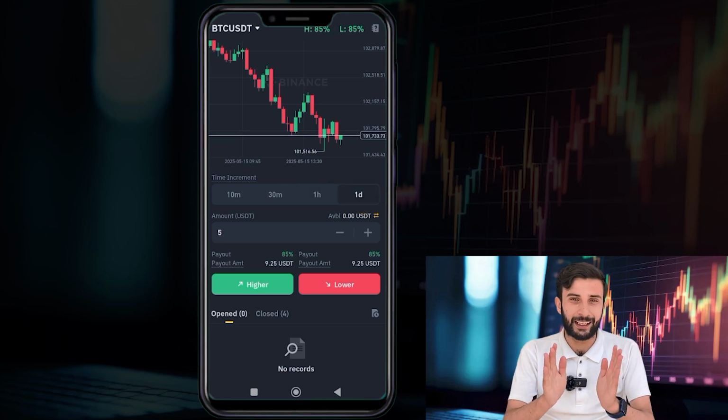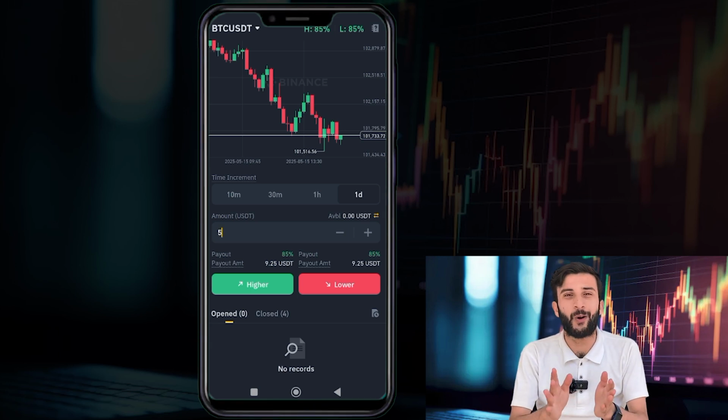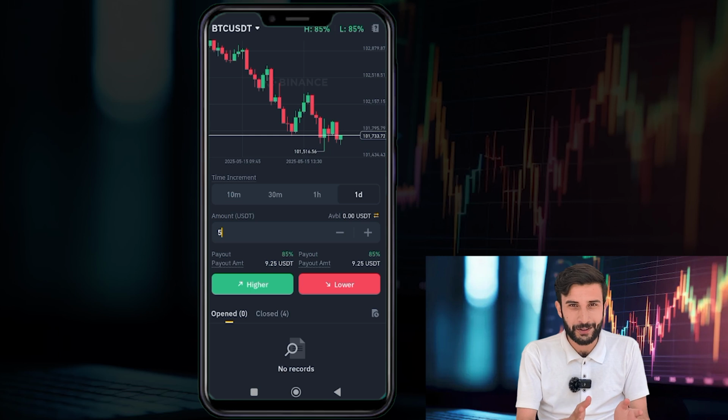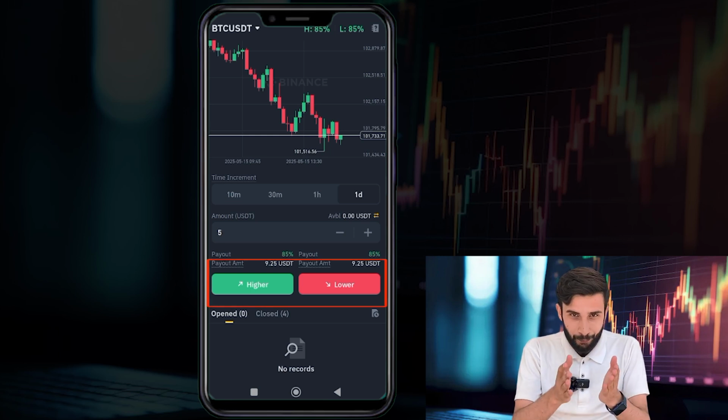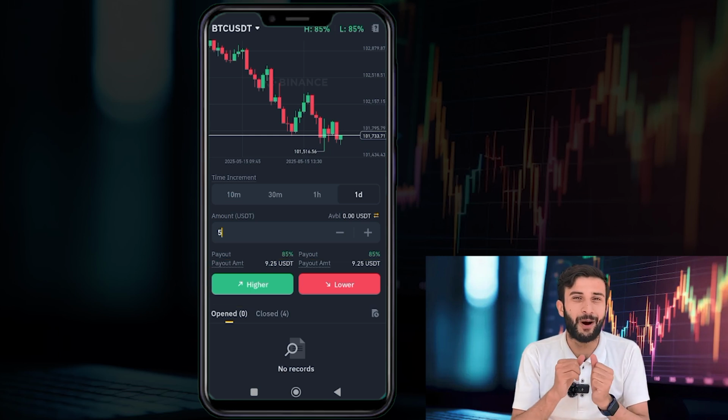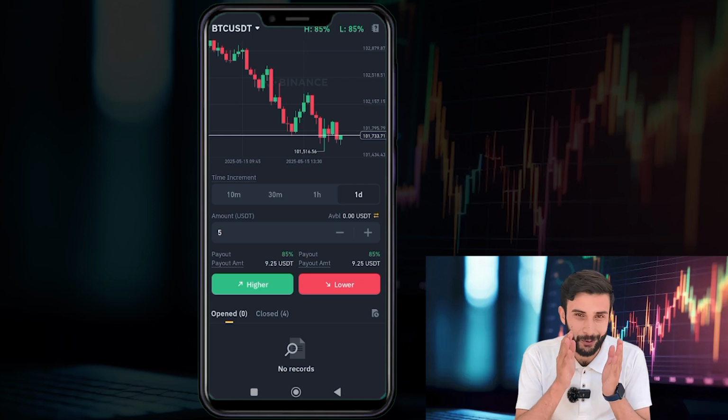Now let's say you selected 10 minutes, and after selecting the time duration, you have to predict whether it will go higher or lower. You will find the options of higher and lower below where you placed your desired amount. And after your prediction, you just have to place your order. I hope you now understand what an event contract is and how you can find it.